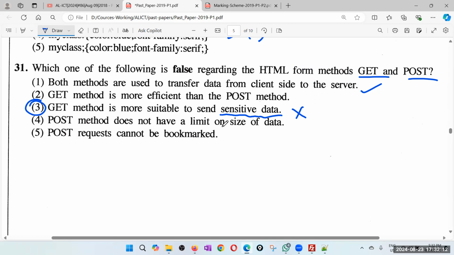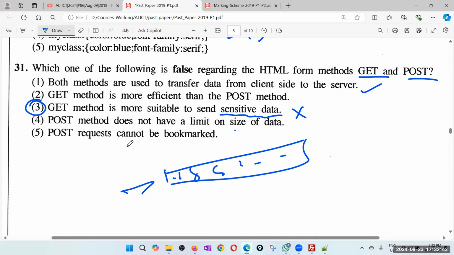Post method doesn't have a limit on size of data. Actually, sorry, get method has a limit. Post method doesn't have a limit, because get method has a limit since there's a limit for the query string. Post request cannot be bookmarked. That is correct, because post cannot be bookmarked. Get can be bookmarked because in the get you have the query string at the end of the page with ampersand and so on. So post method cannot be bookmarked is correct. It is the get that you can bookmark.